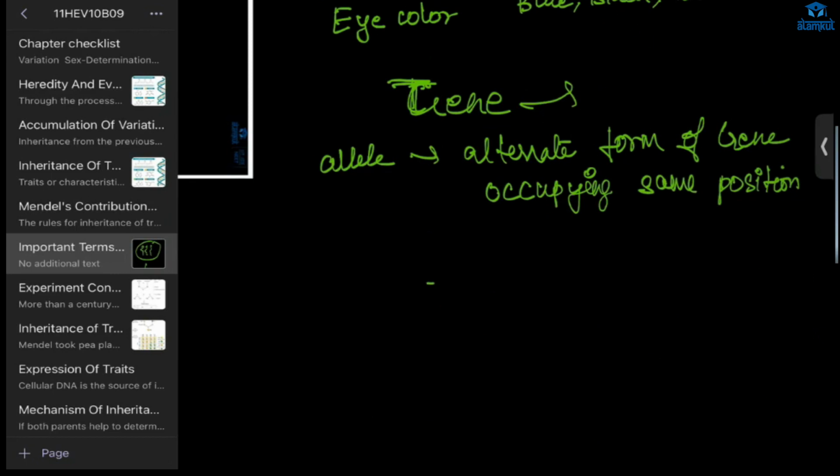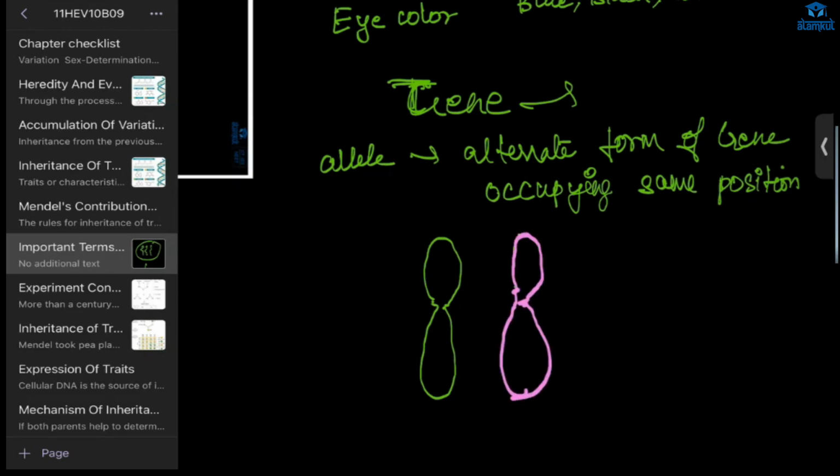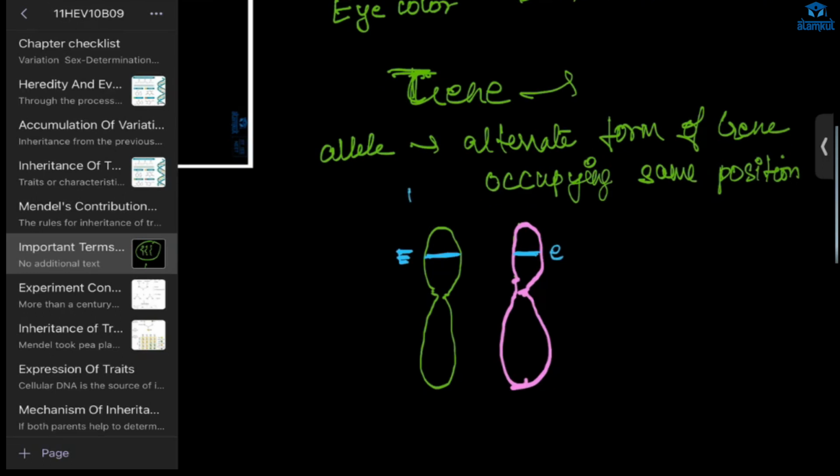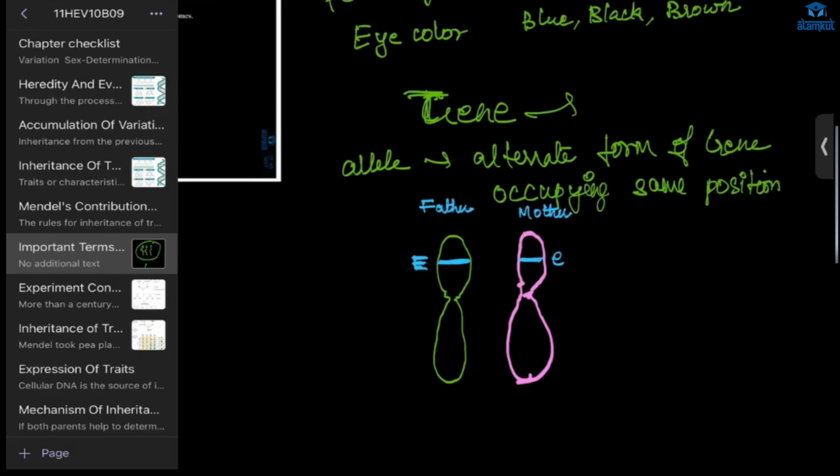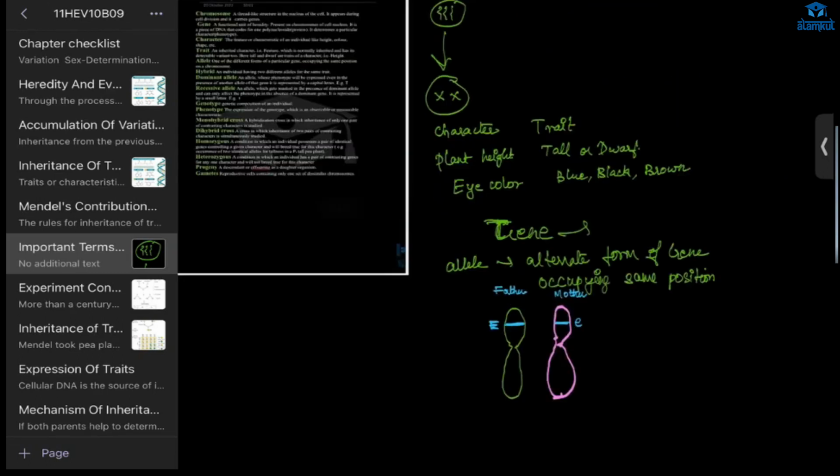I'll draw it simply. This is a chromosome, and this is another chromosome. Suppose we have a gene for eye color, capital E here, and small e here. I'm giving this as an example. You got this one from your father, and this one from your mother. Same gene, right? It is the alternate form. This E and e both code for eye color, and they are in alternate forms. This is called allele. Understood?